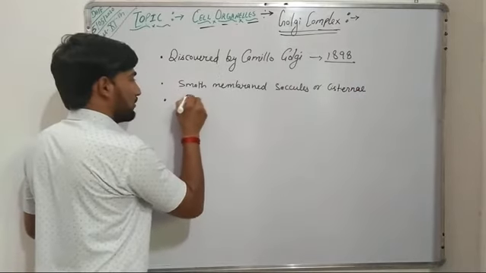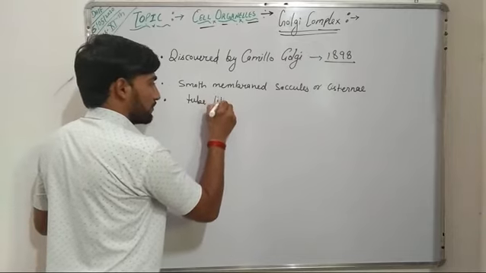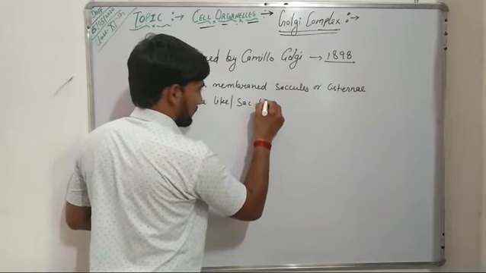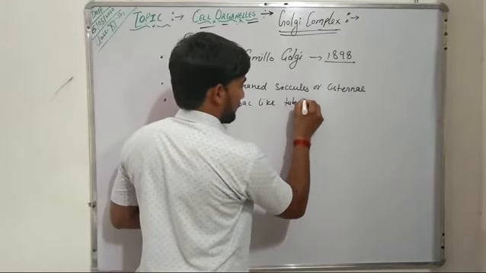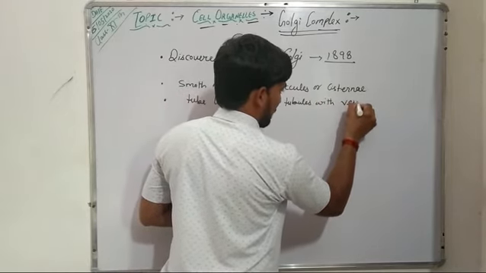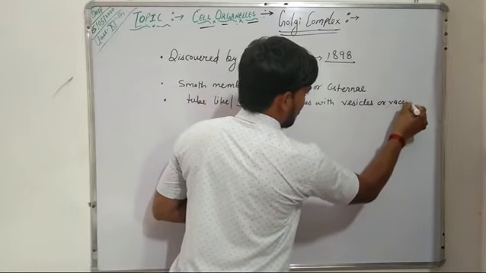and tube-like or sac-like tubules with vesicles or vacuoles.